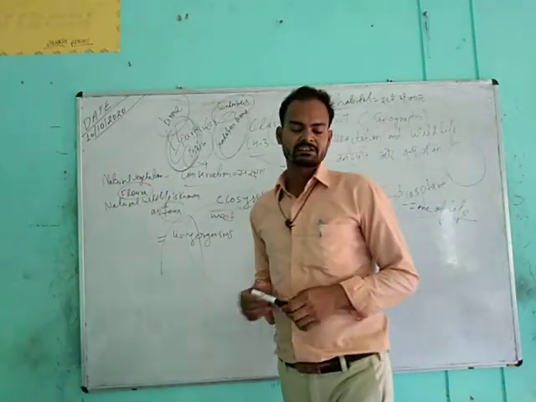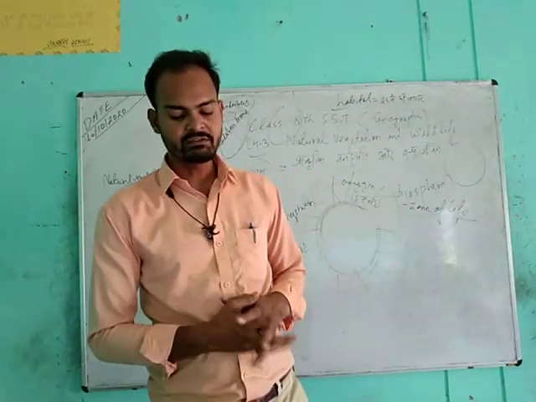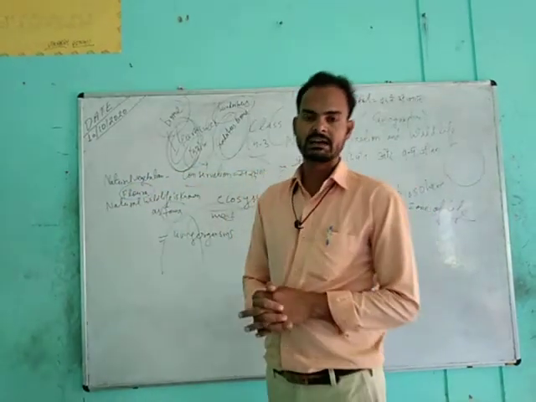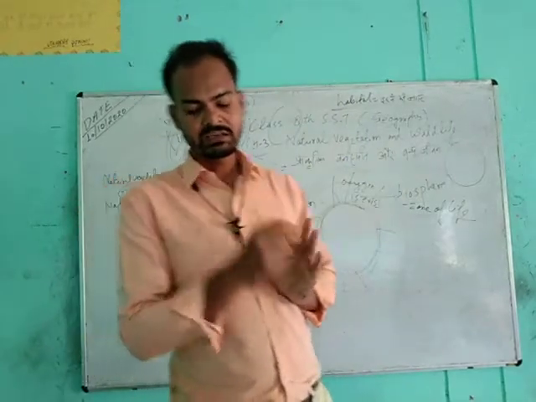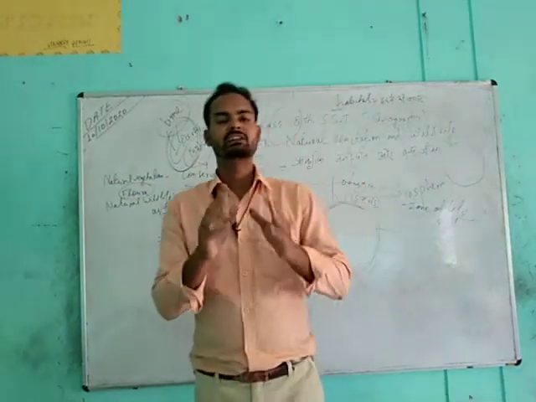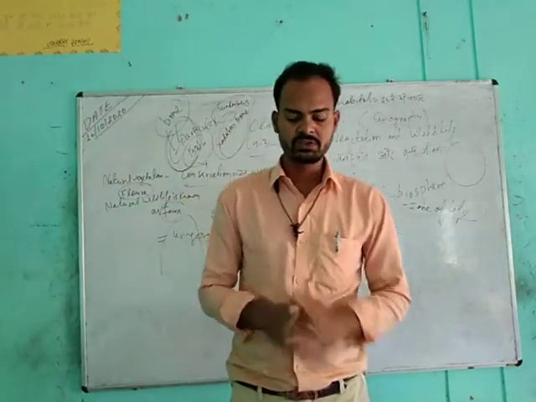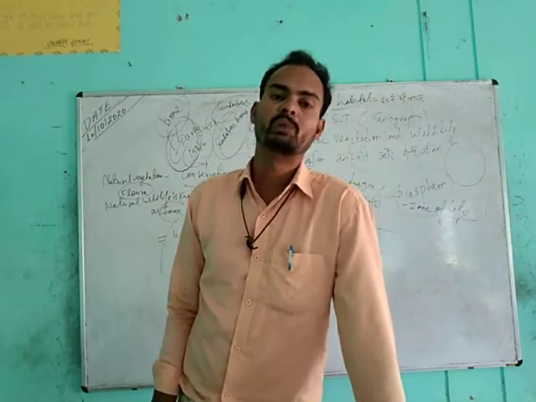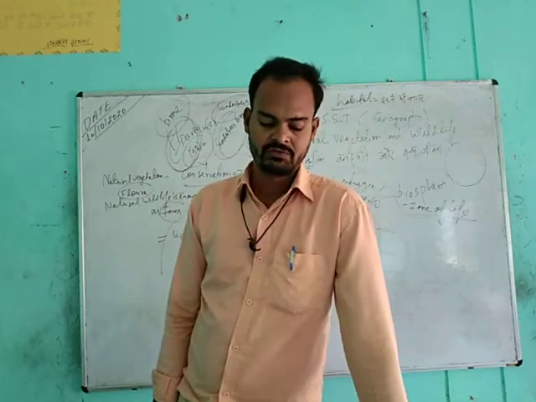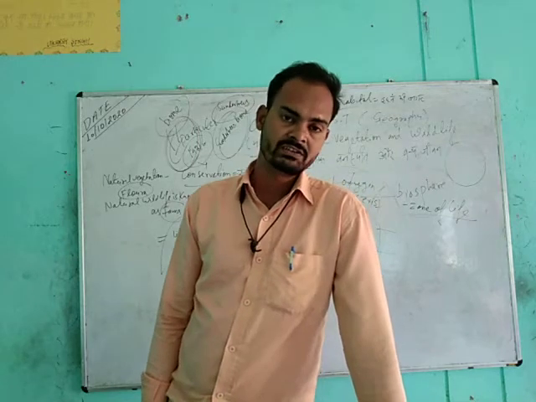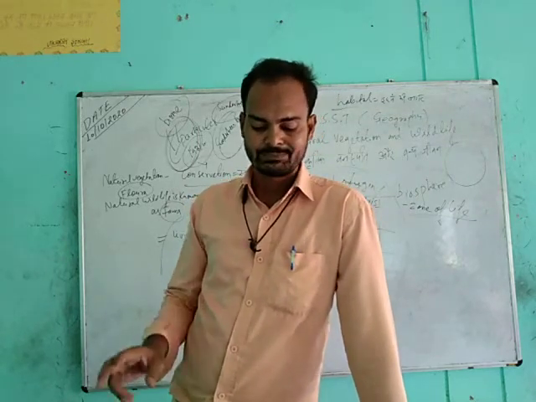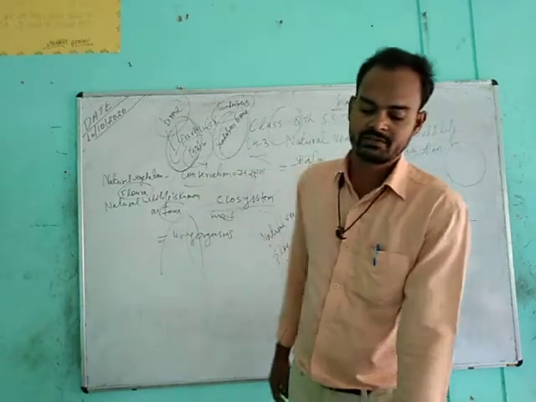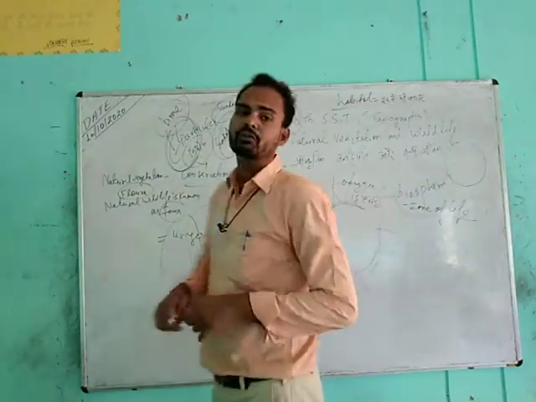The factors influencing the natural vegetation and wildlife of a place are landform, type of soil, altitude, temperature, sunlight and rainfall. So students, these are factors by which the wildlife or natural vegetation of any region can be affected. First, the landform of a place.